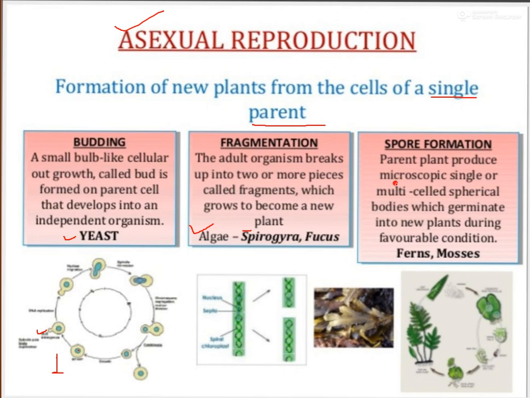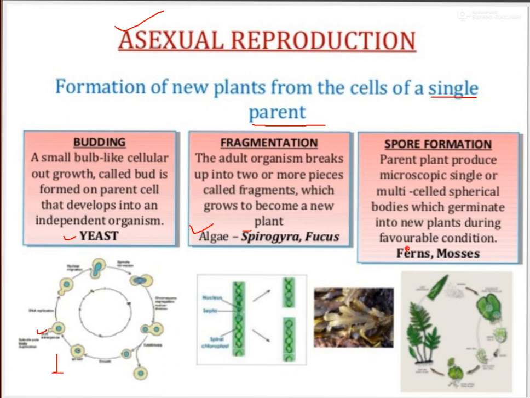When this bob-like head ruptures, very small microscopic particles are released from it, and these are known as spores. They will germinate, that means they will grow into a new plant during favorable conditions. The rainy season is a favorable time for spore formation.